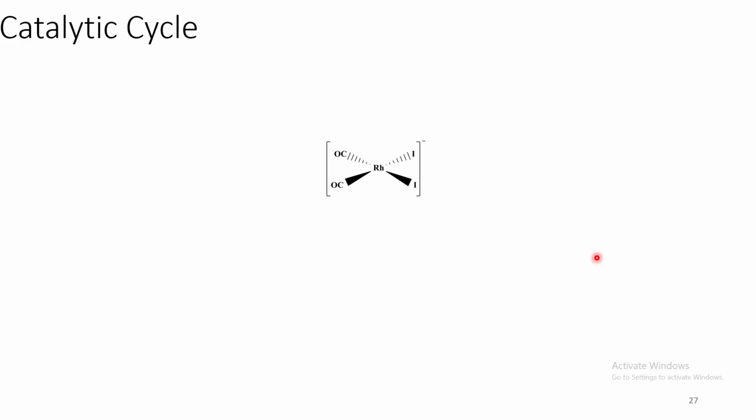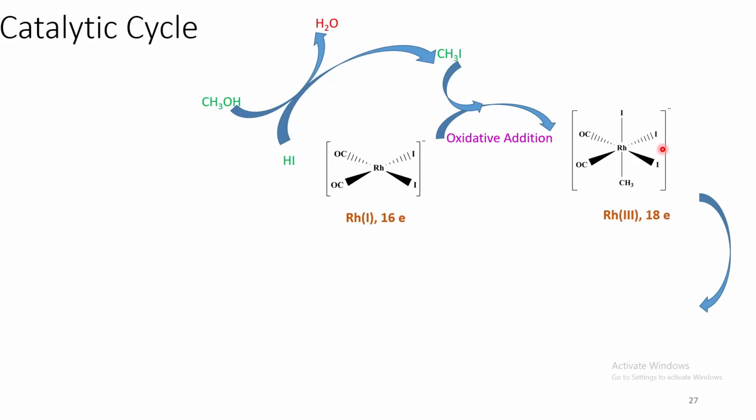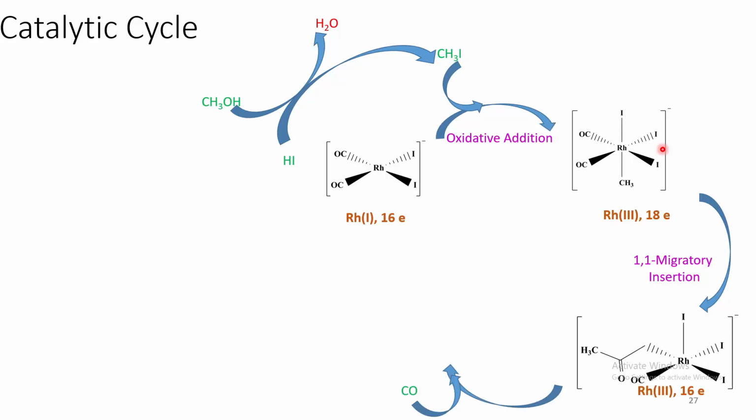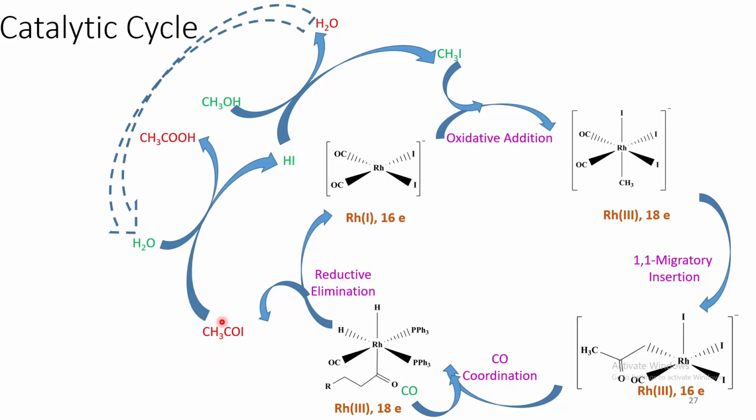Now let us consider the catalytic cycle. This particular compound undergoes the oxidative addition of methyl iodide, which is formed by reaction of methanol and HI, to give rise to this particular complex. Now that undergoes 1,1 migratory insertion followed by carbonyl coordination. Then it undergoes reductive elimination of this acid iodide. Now this acid iodide gets hydrolyzed by the water formed in this particular step to generate acetic acid and regenerate the HI, which is required to react with methanol.